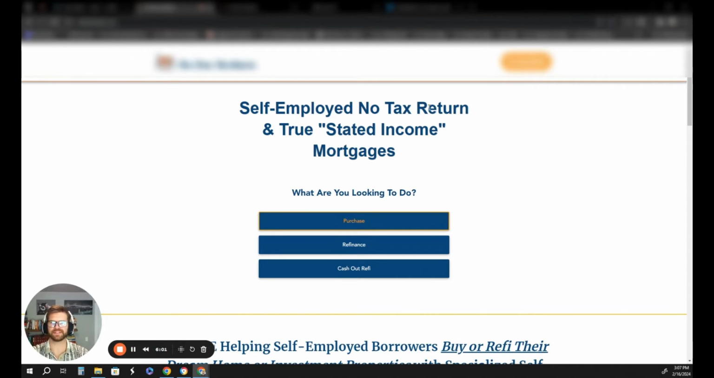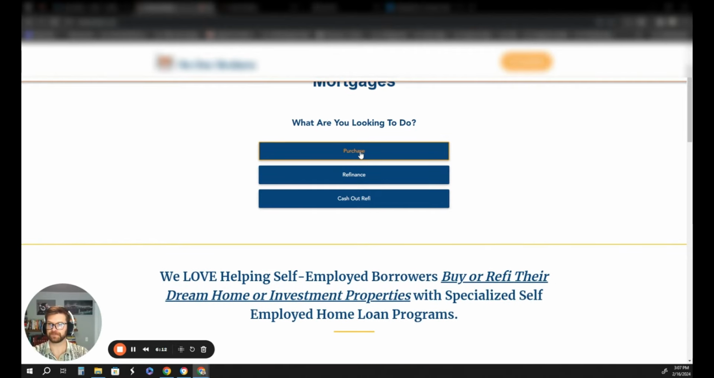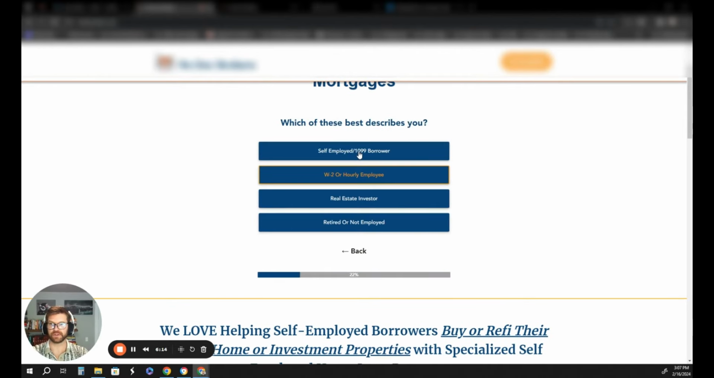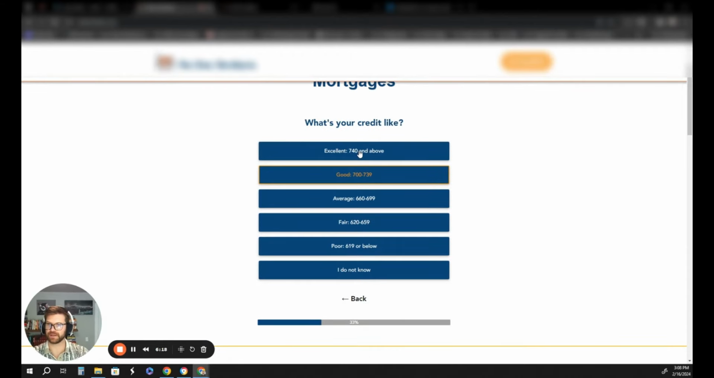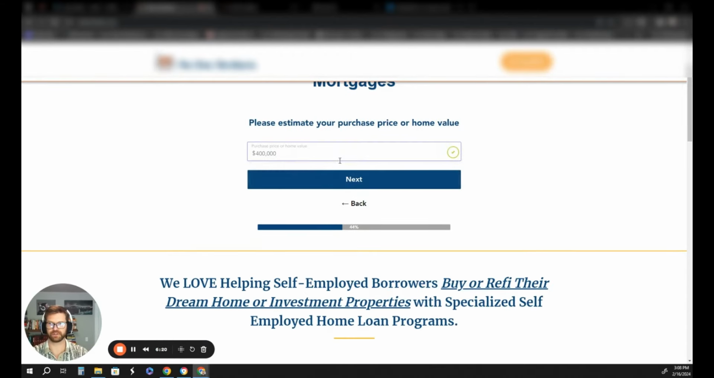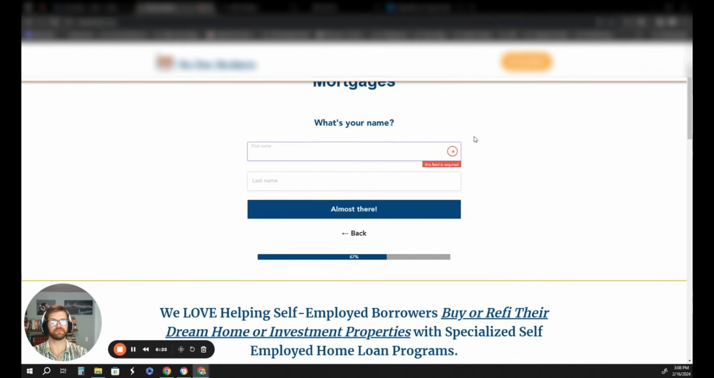Ideally, the headline is going to match almost perfectly with what they typed into Google. And that'll also build trust in their mind to be able to fill this out and give you their contact info. Now, the form is very simple. It's only a few questions. What type of these describes you best? What's your credit look like? Purchase price, select a state, and then just name, email, and phone number. That is it. That's all we need to be able to follow up with these leads.